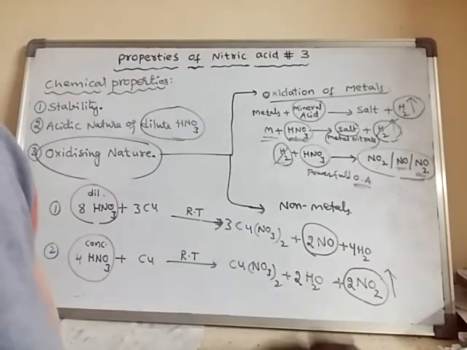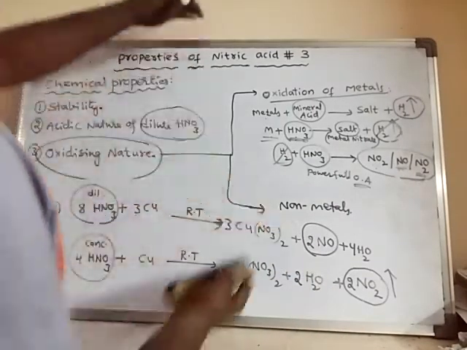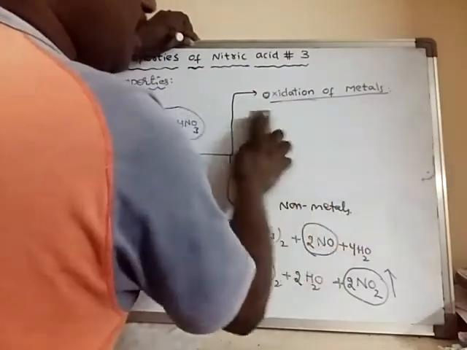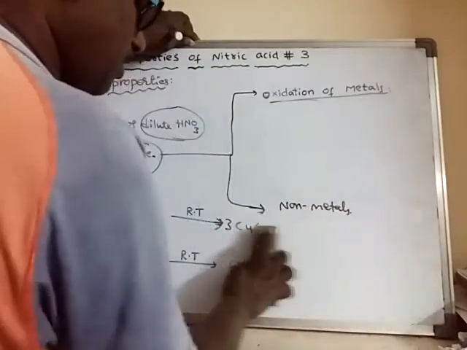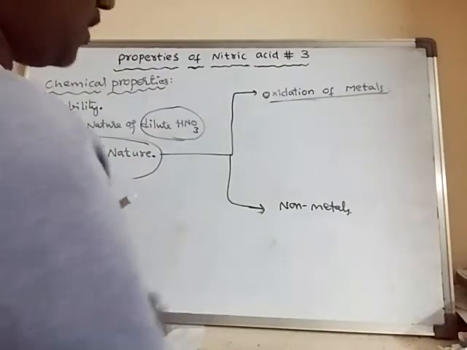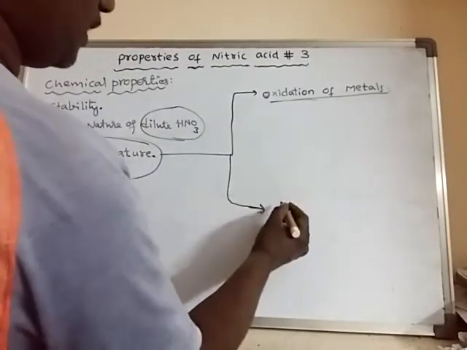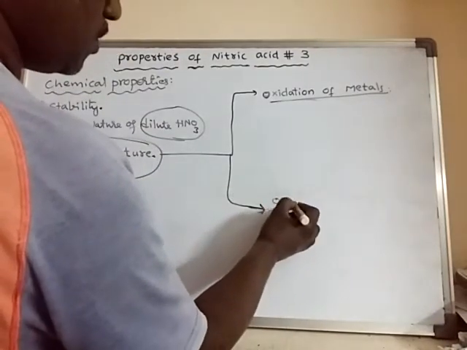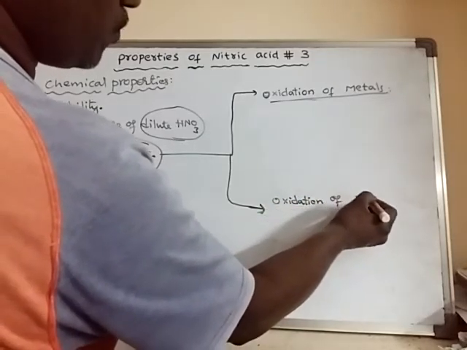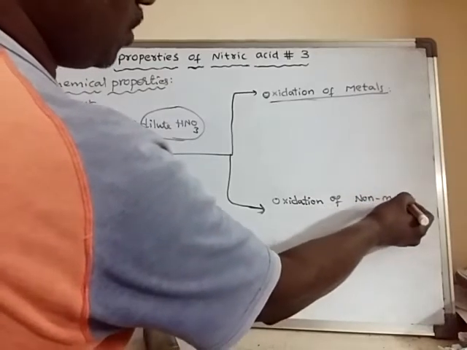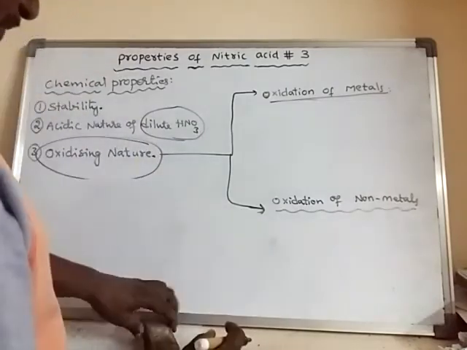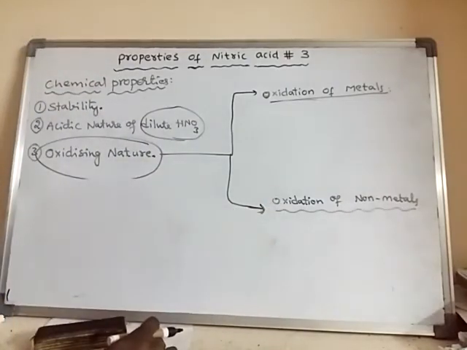Right? Now we'll discuss the oxidizing nature of nitric acid, how nitric acid oxidizes the non-metals. Oxidation of non-metals. So generally we'll discuss the oxidation of non-metals.